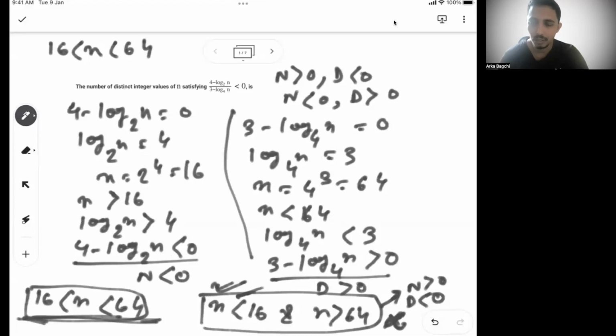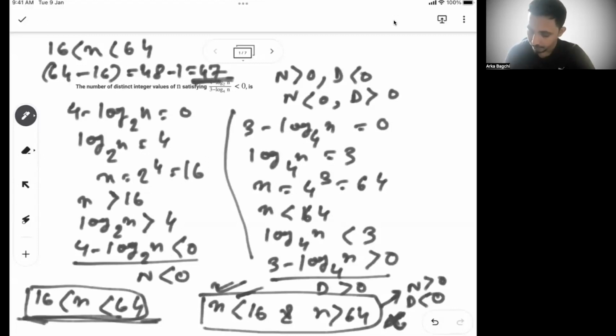It's an open interval, and for 16 to 64, we can think of how many values. If 16 and 64 are not included, then we have 64 minus 16, which is 48, and then 48 minus 1, or 47 values. So 47 distinct integers are needed. 16 and 64 are not included, so 64 minus 16 minus 1 is basically the number of distinct integers that will satisfy this condition. That is 47 total integers.